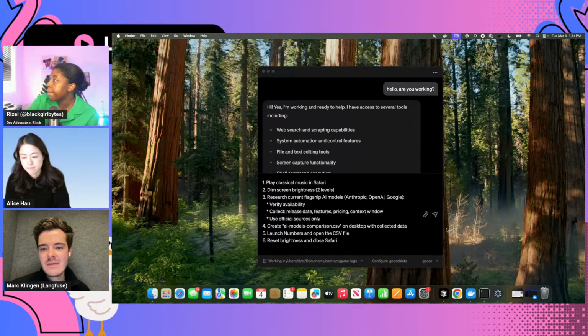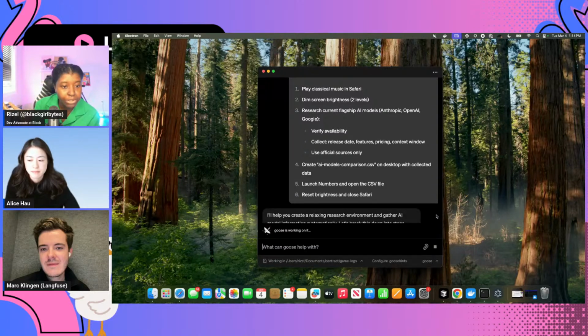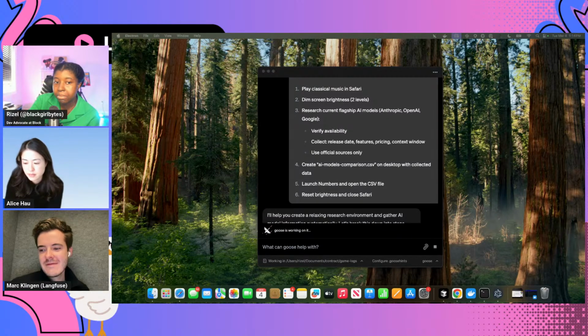So I'm going to go ahead and put in the prompt. So it's working on it. And once it finishes, I'm going to go to the Langfuse console. Is that what you guys call it? And it'll work. Okay, so my screen did go dim.